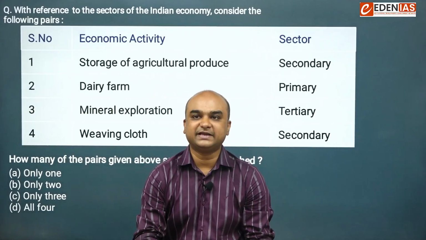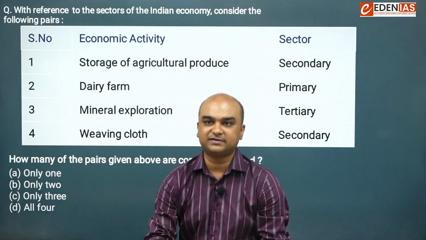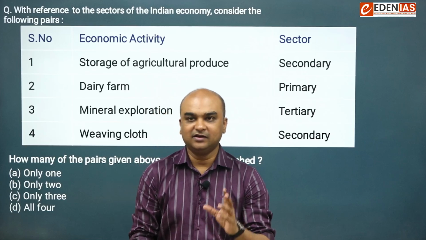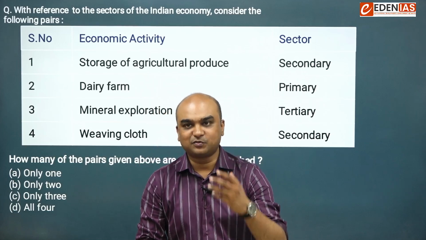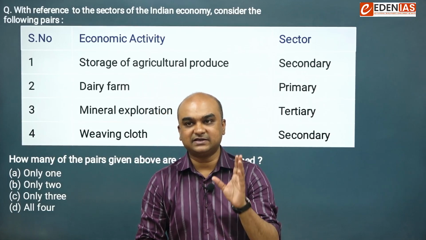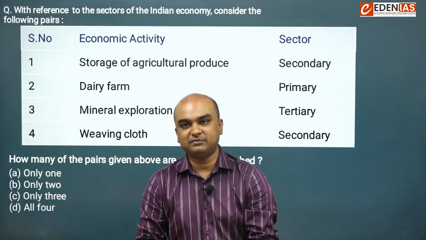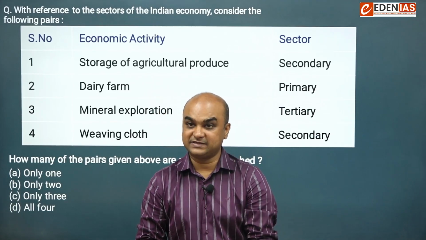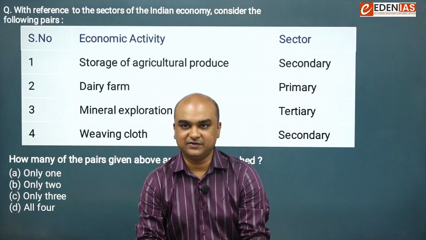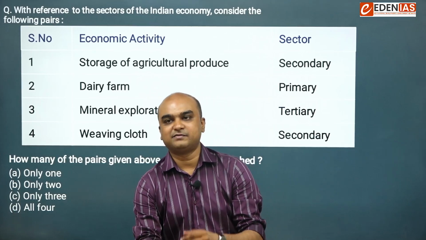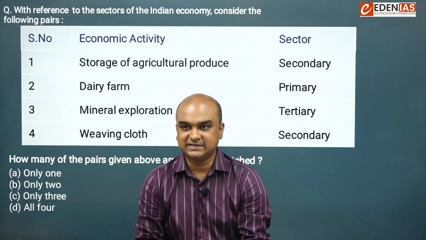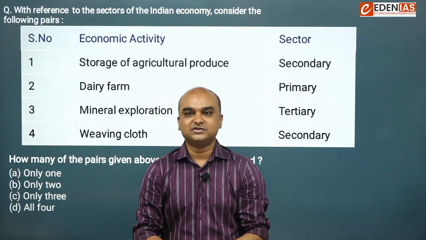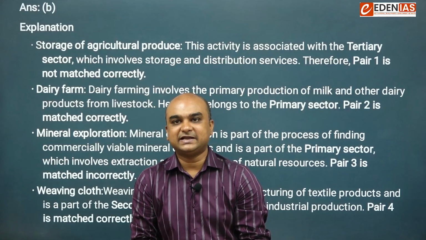With reference to the sectors of Indian economy, consider the following pairs. Storage of agricultural produce, it's not secondary, it's tertiary. Like storage, transportation, these activities are tertiary activities. Dairy farm, primary. Mineral exploration, tertiary, it's a primary activity. Weaving cloth, secondary. Yes, weaving cloth is secondary. Manufacturing, processing, refining, these are all secondary activities. Okay, so for this question, the right answer is B.